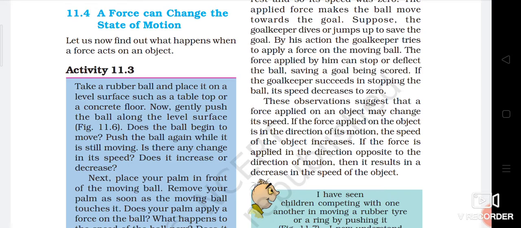Okay. If a ball is in a steady position and you just kick it, it starts moving. In the same direction, if you kick it again, it starts moving with a greater speed. It means its speed will increase because you are applying force in the same direction of movement.